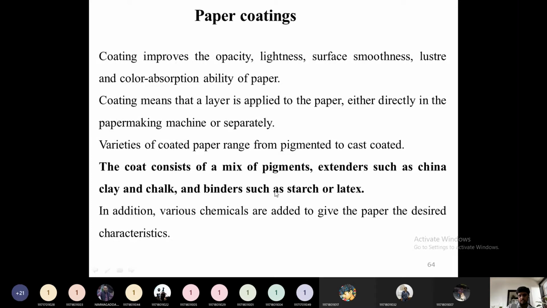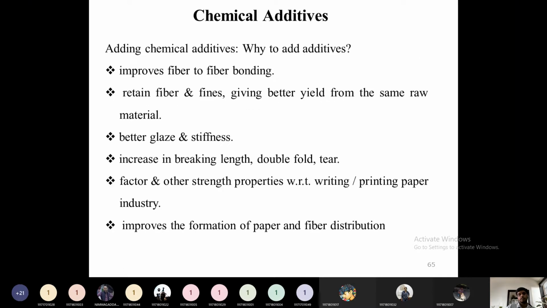So for 2 marks, they ask what are paper coatings. In addition, various chemicals are added to give the paper the desired characteristics. Whatever the desired characteristic, if you want high wet strength for the paper, we can add certain chemicals so that its wet strength will be increased. If you want a greasy look, some external chemicals will be added to that paper. If you want an acid resistant paper, we can add certain chemicals. If you want a smooth white paper or some laminated paper type things, certain chemicals will be added there.